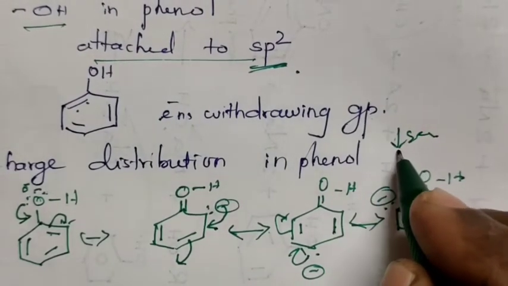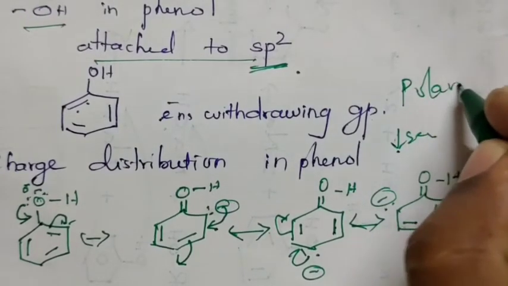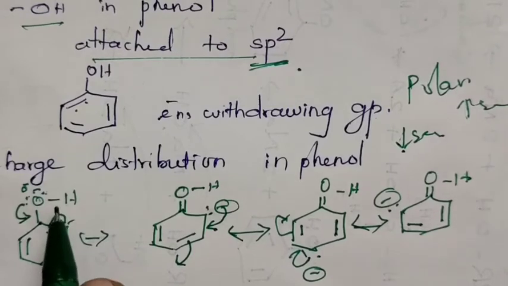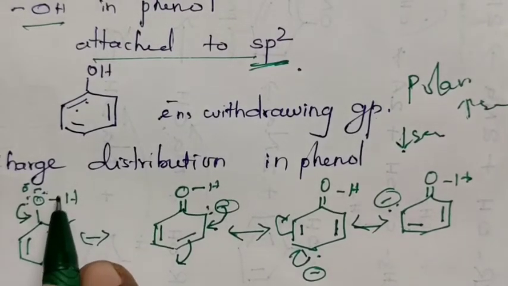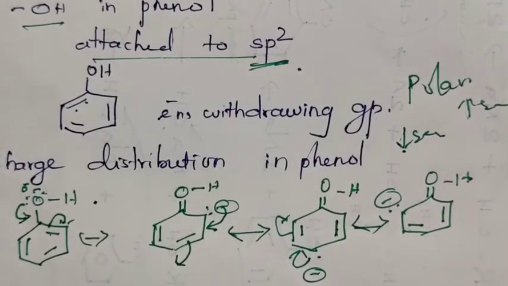When electron density decreases, the polarity increases. Since the polarity increases, the H plus ion comes out more easily from phenol. That means phenols are more acidic in nature. Phenols are more acidic, even more acidic than alcohol.